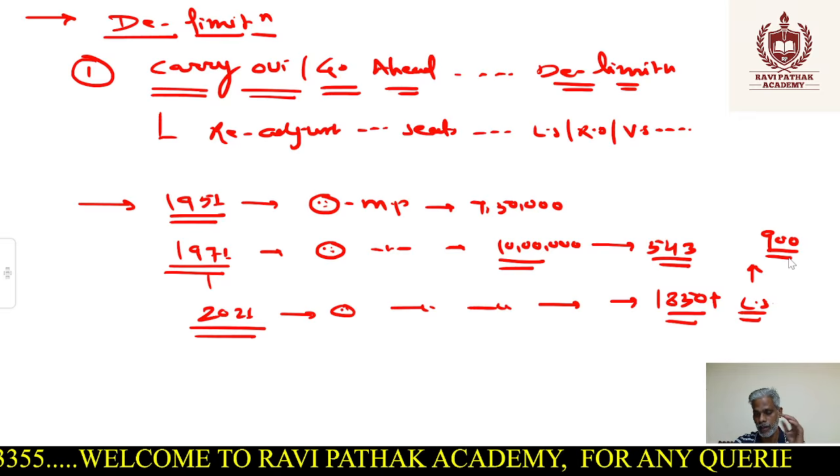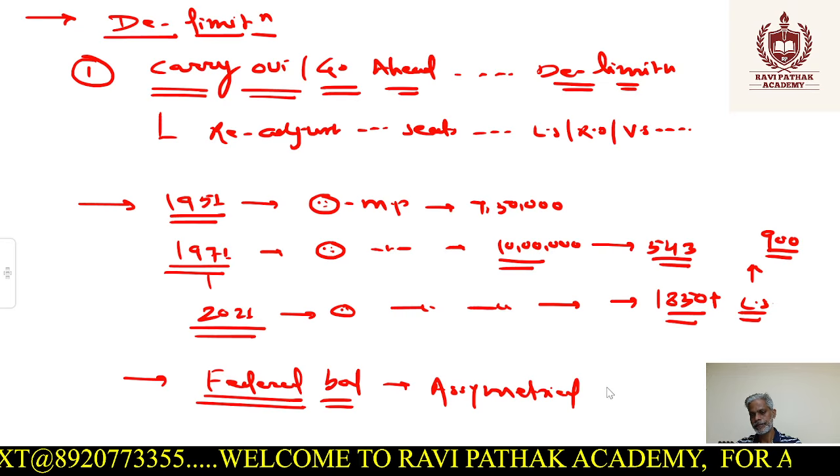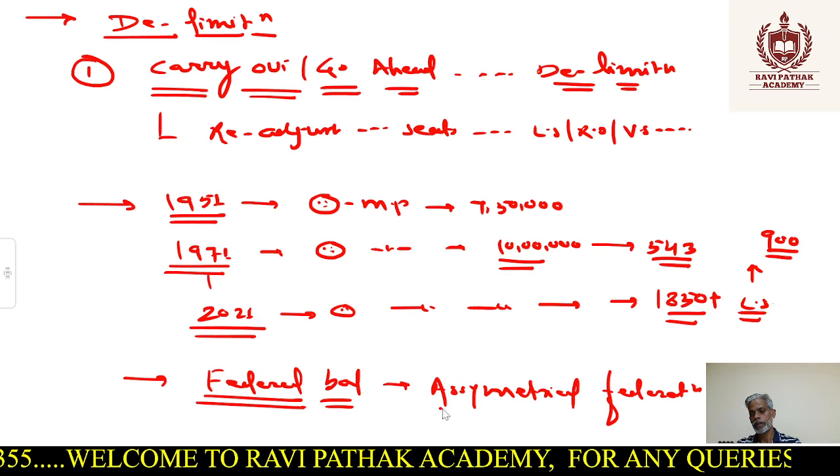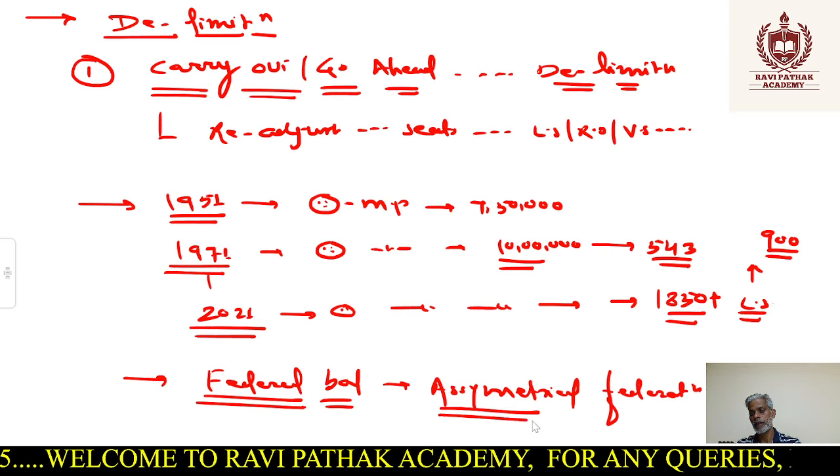There would be a problem of federal balance. And what will happen? It will give rise to an asymmetrical federation, right? So it is related with what? Federalism as well. And I hope you have studied about federalism in your polity classes. So this could be the one issue which is going to give birth to this kind of problem, right?